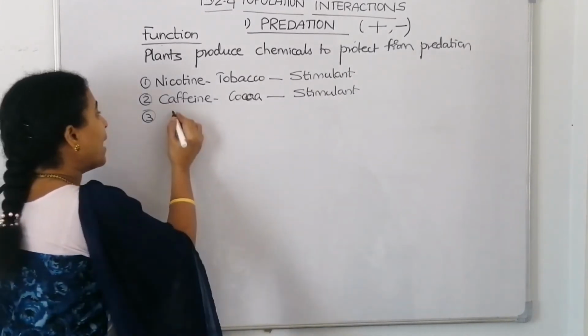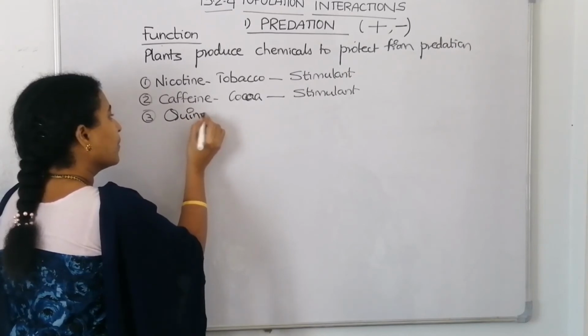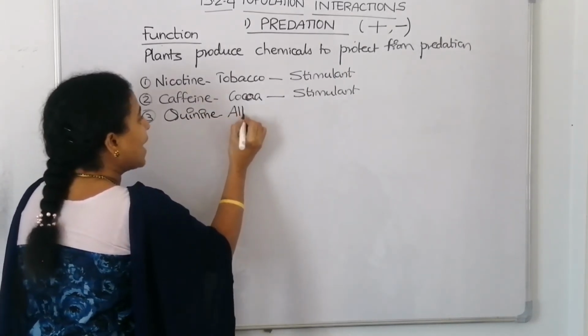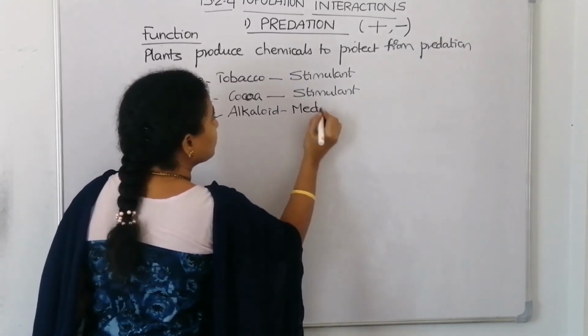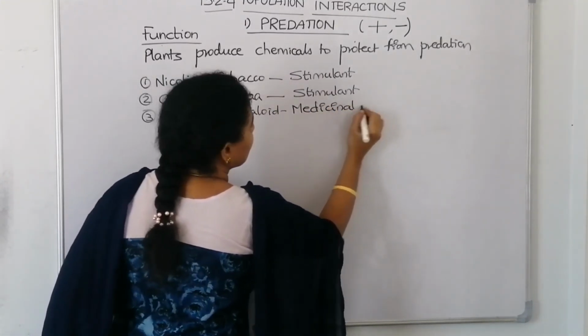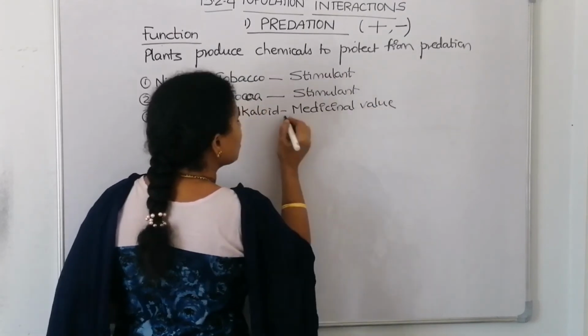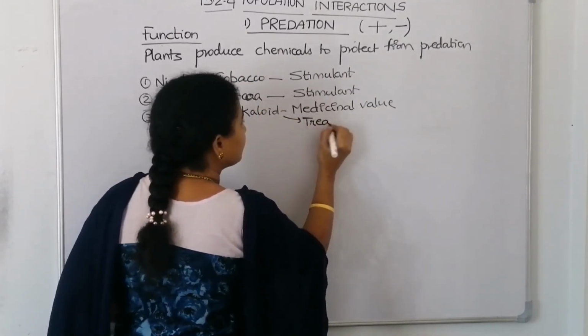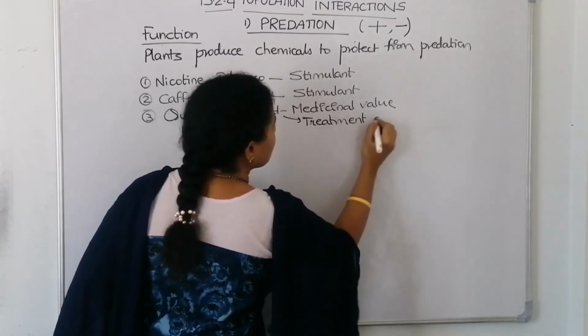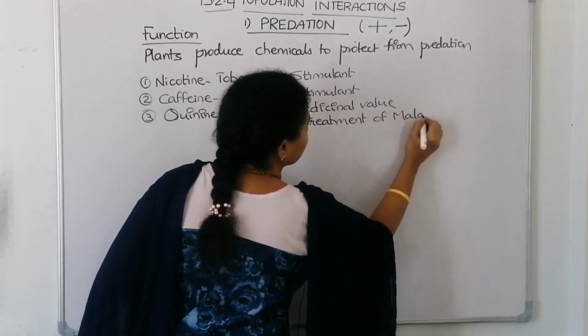In the same manner, some plants will produce quinine. So quinine, what is it? It is an alkaloid, which has medicinal value. It is used in treatment of malarial fever.